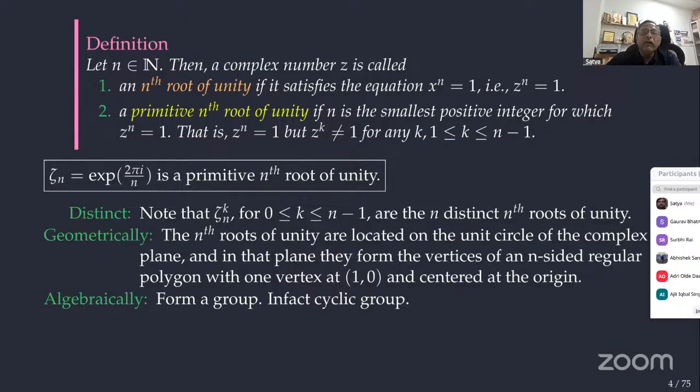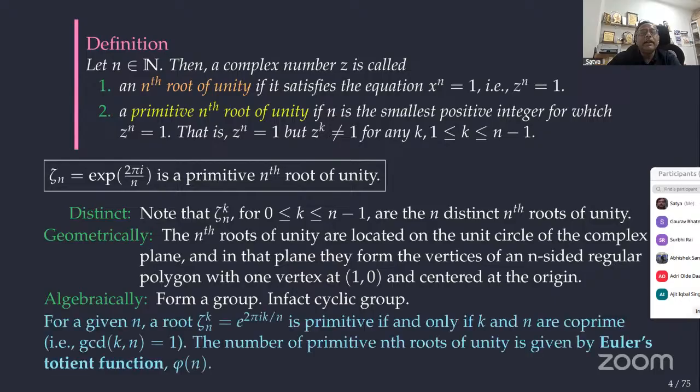So algebraically, they form a group. That is a beauty. The roots of a polynomial forming a group. In fact, it is a cyclic group. These primitive roots are exactly the generators of that cyclic group, right? So that means zeta_n to the power k is primitive if and only if the GCD of k and n is 1.